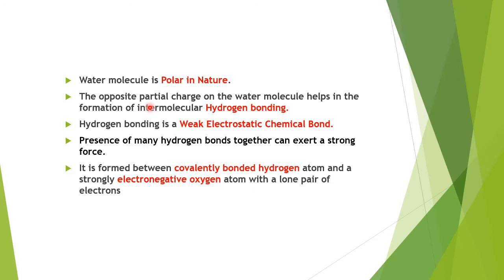The opposite partial charge on the water molecule helps in the formation of intermolecular hydrogen bonding. A hydrogen bond is a weak electrostatic chemical bond, but there will be many hydrogen bonds between different water molecules that together can exert a strong force. Otherwise, they are weak bonds. It is formed between a covalently bonded hydrogen atom and a strongly electronegative oxygen atom, which has a lone pair of electrons.